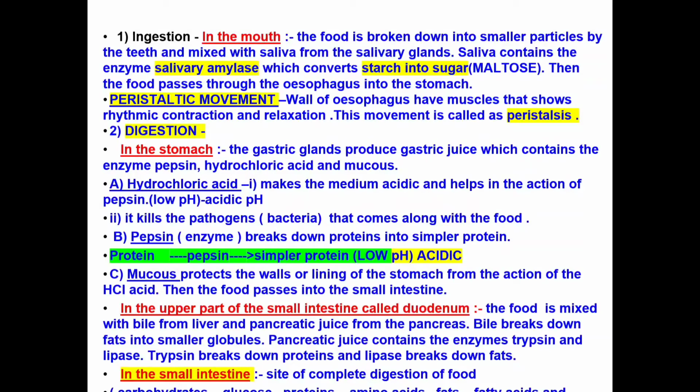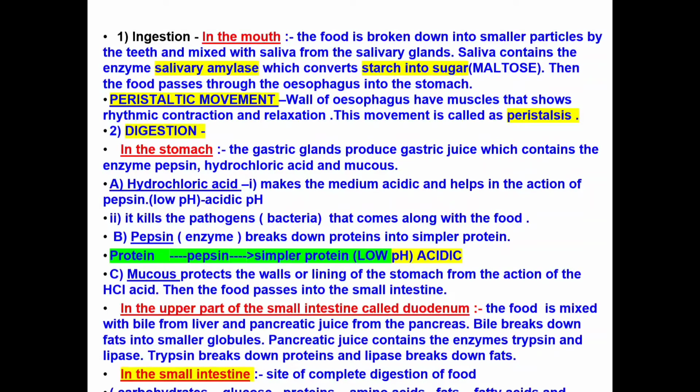B is the pepsin. Pepsin is an enzyme which is proteinaceous in nature. It breaks the proteins into simple proteins or peptones. So here you can see the reaction, proteins where the pepsin acts and forms simpler proteins under low pH or acidic condition. Now the mucus.